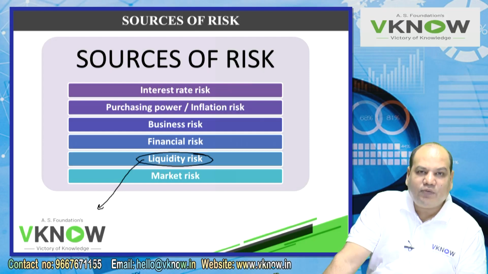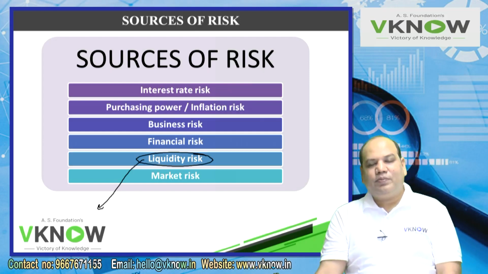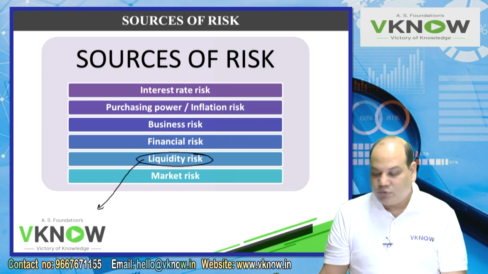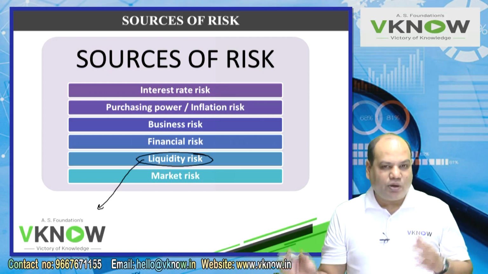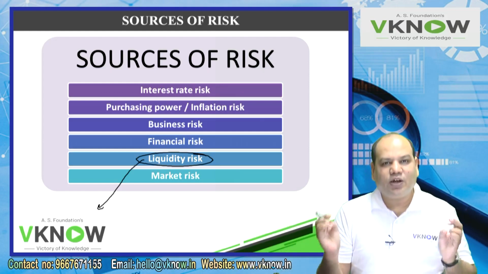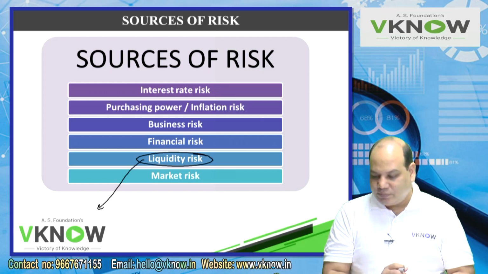You will find it very difficult to find a buyer for such unlisted companies, and that is called liquidity risk. You have the money, but you can't convert it into cash, and if the amount involved is significant, you may be in a very difficult situation to get out of it.